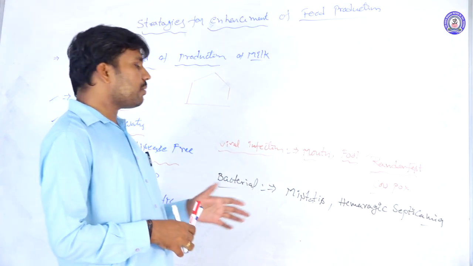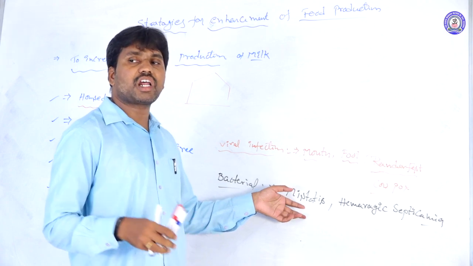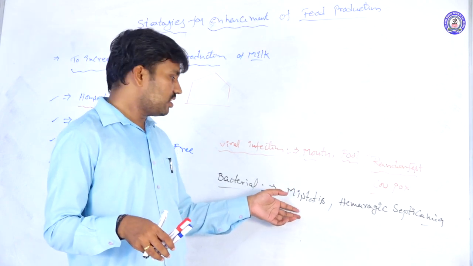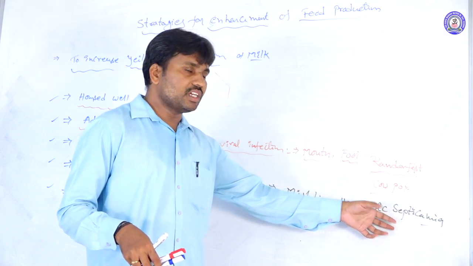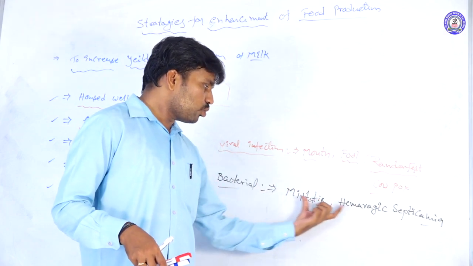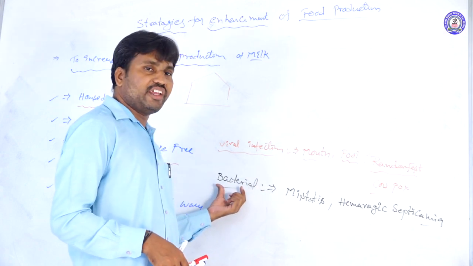What happens? These two occur due to bacterial infection here.